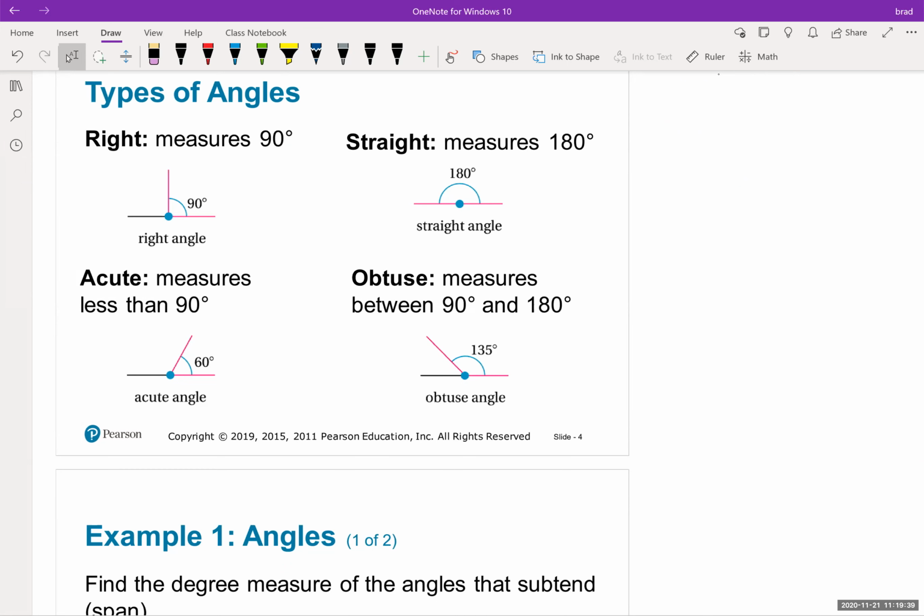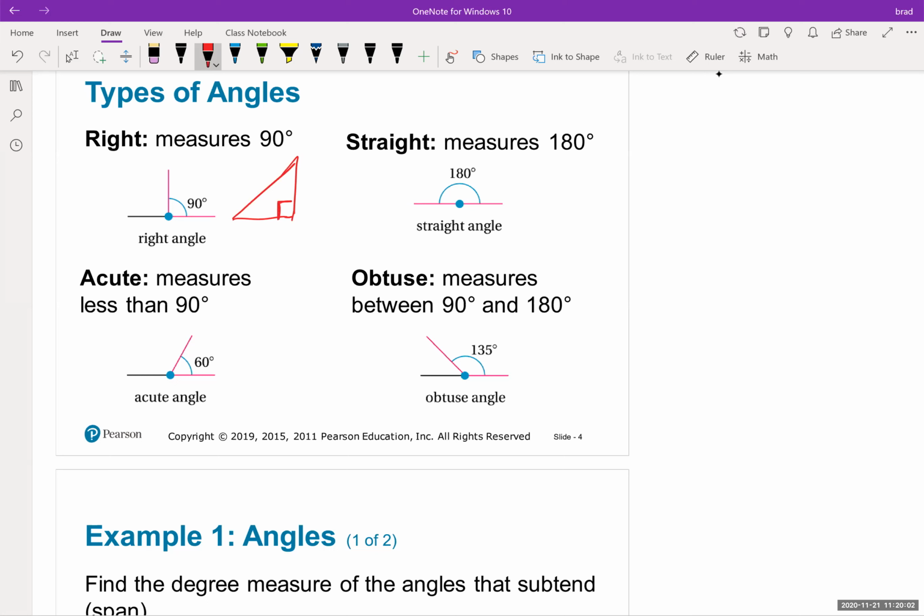We have a 90-degree angle. This is called a right angle, and these are extremely important in basically all of society. Think of all the buildings, they're all built on right angles, or a vast majority of them are. Trigonometry itself is based on the idea of right triangles, so that would be a triangle that has a right angle.